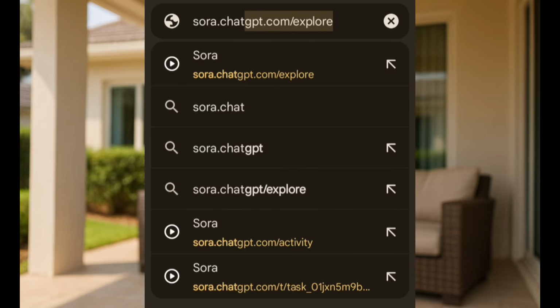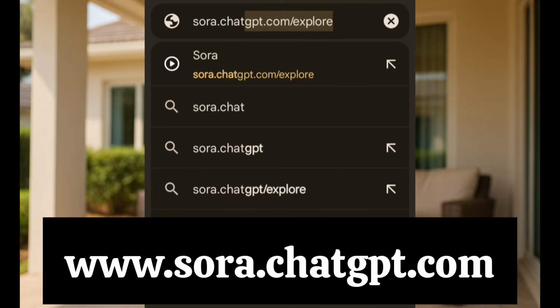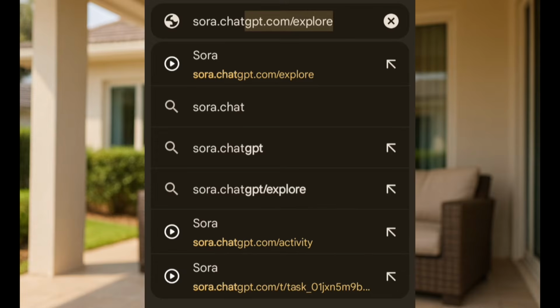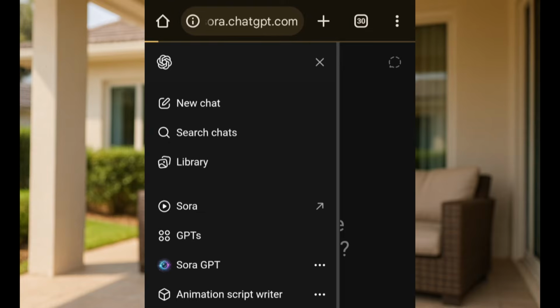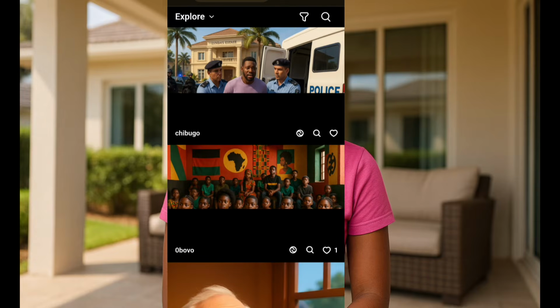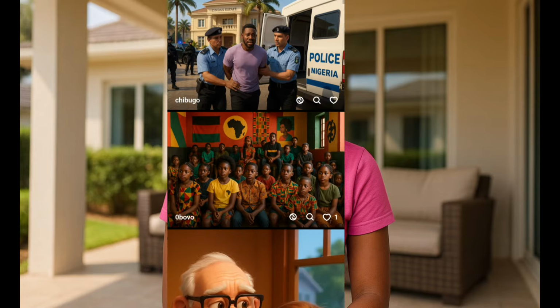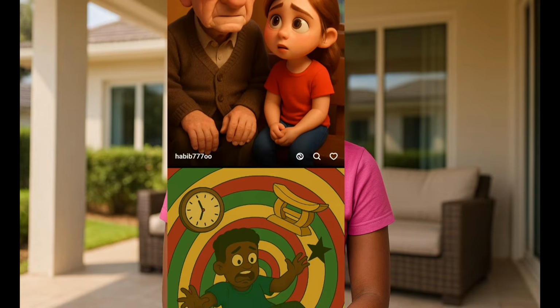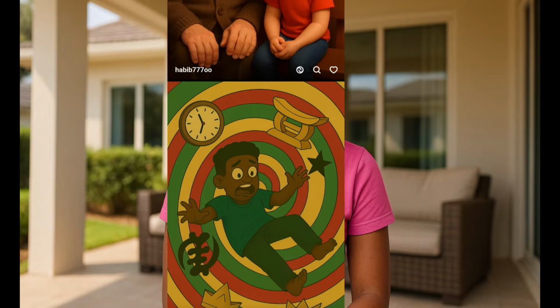So for us to convert our text to image, you'll be using Sora. To access this, you have to go to your web browser and search for sora.chatgpt.com. This is it right here. So I tap on send and wait for it to open up. So guys, this is the interface of Sora. Make sure you sign up using your email address. So I've already signed up.